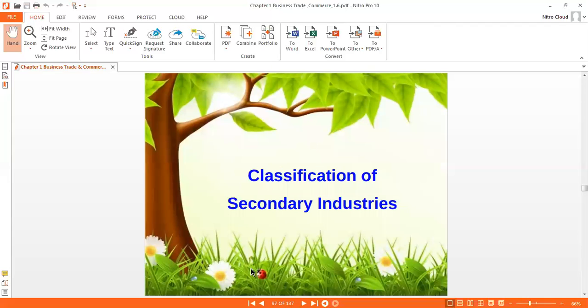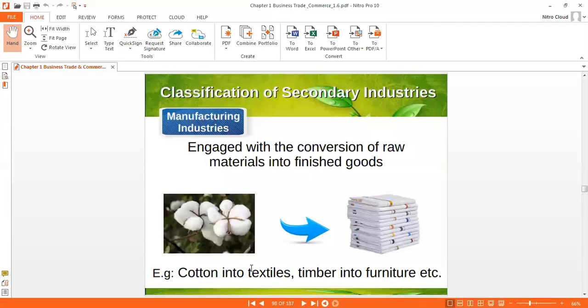Now let's see the classification of secondary industry. The first part is manufacturing industry. This industry is engaged with the conversion of raw material into finished goods, like cotton converted into cloth. One example is given on your screen: cotton converted into goods. This is the textile industry. Textile industry is concerned with secondary industry, and in secondary industry with manufacturing industry.